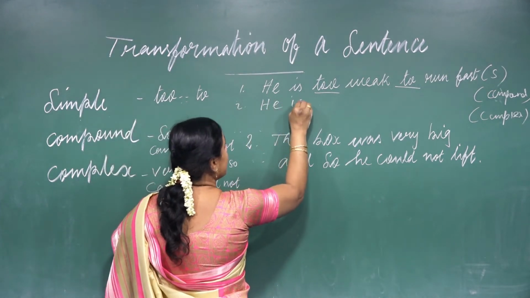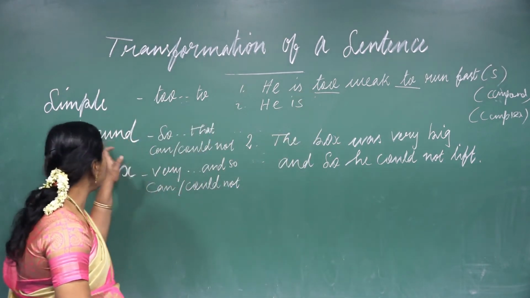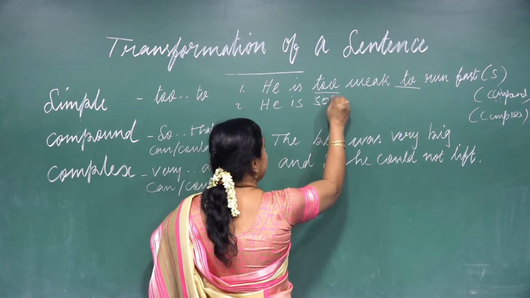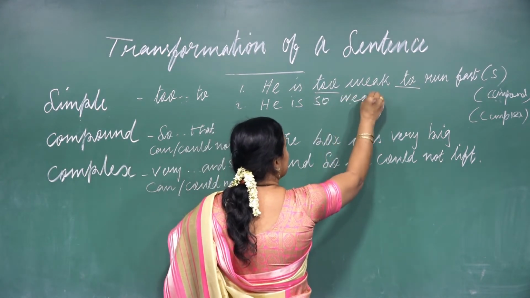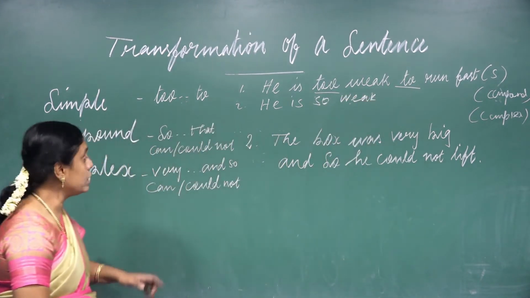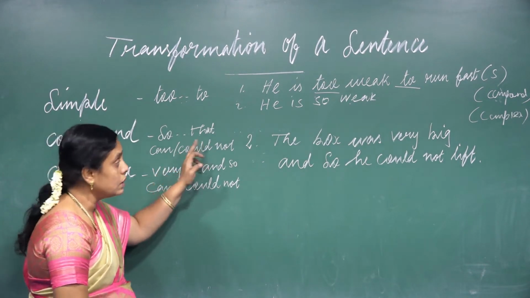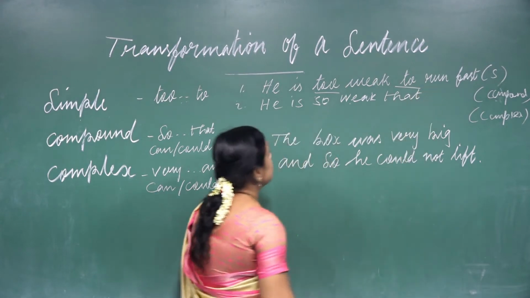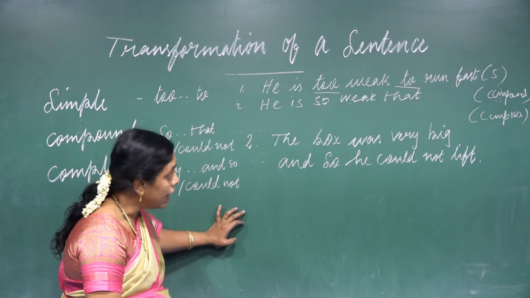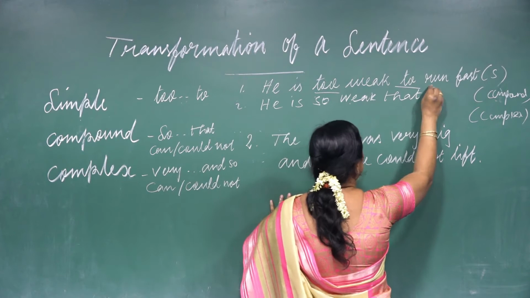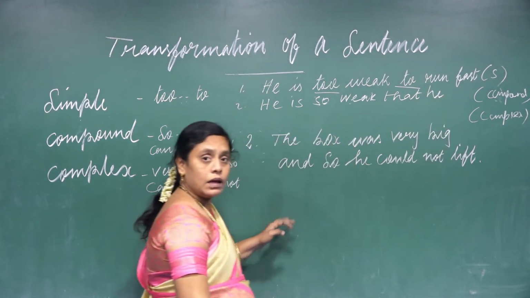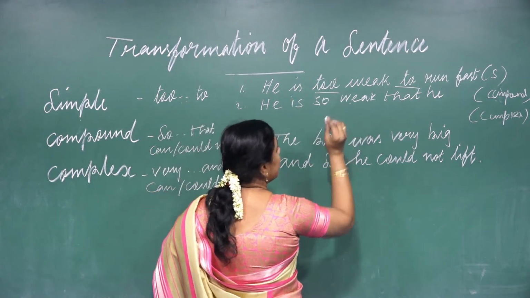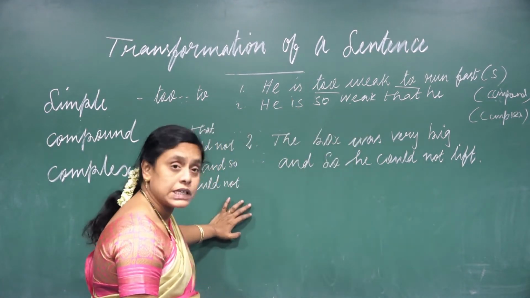He is. So instead of this "to", what is used in the compound? "So". Now, he is so weak that he.